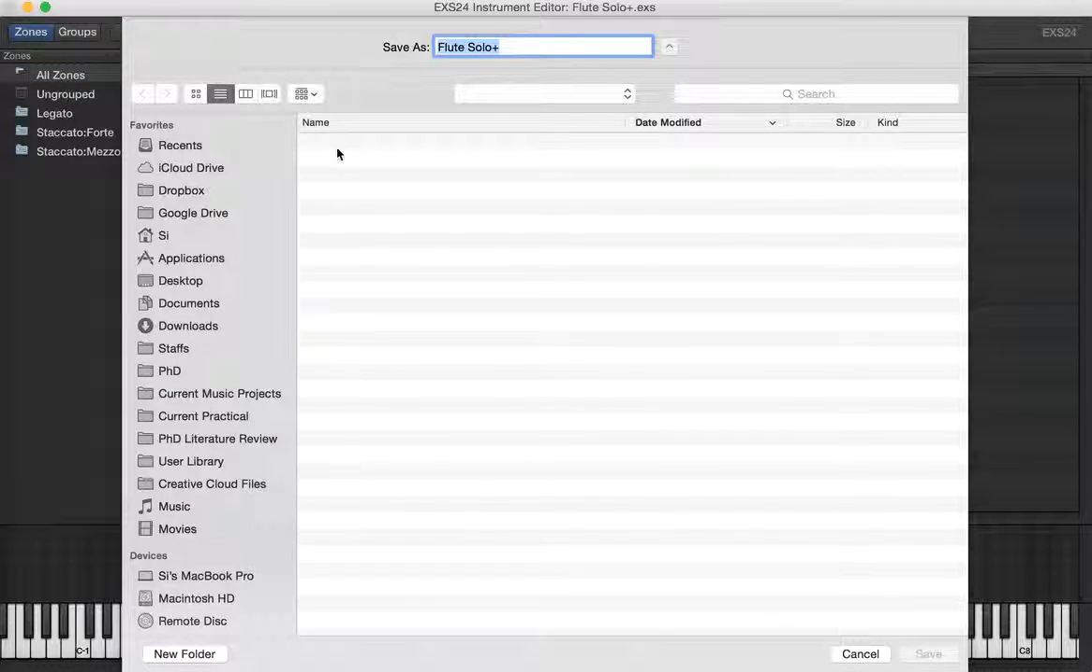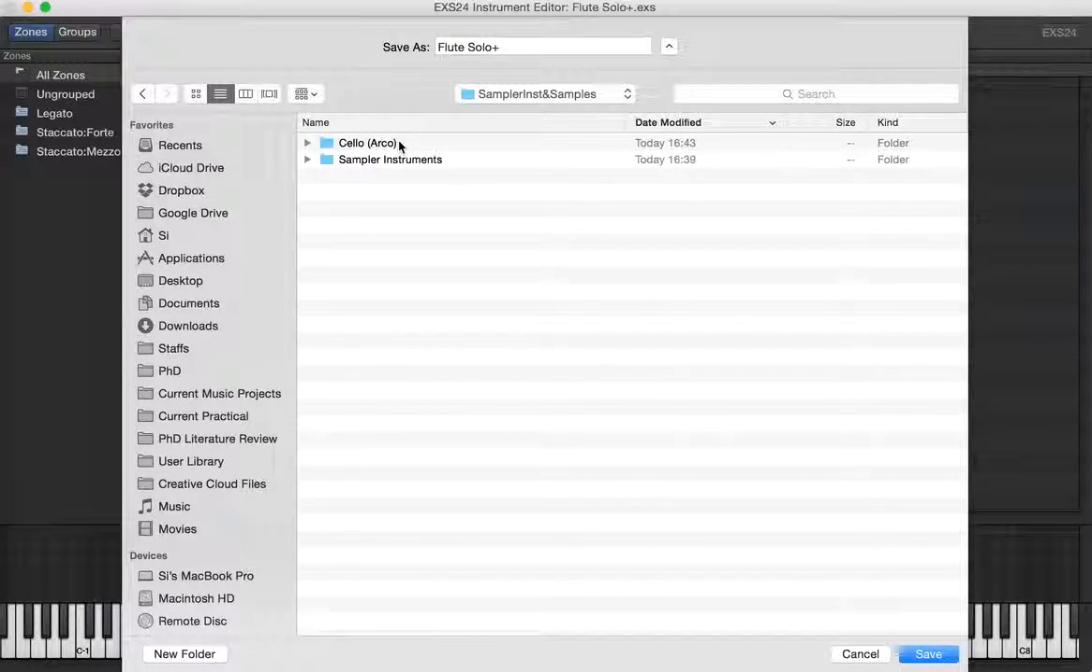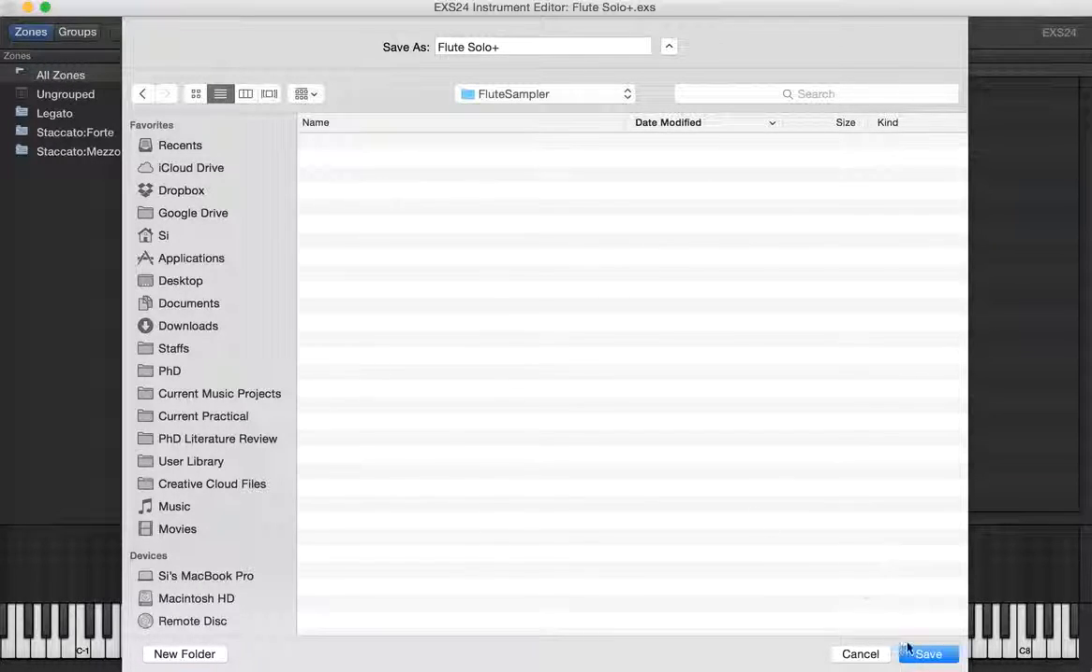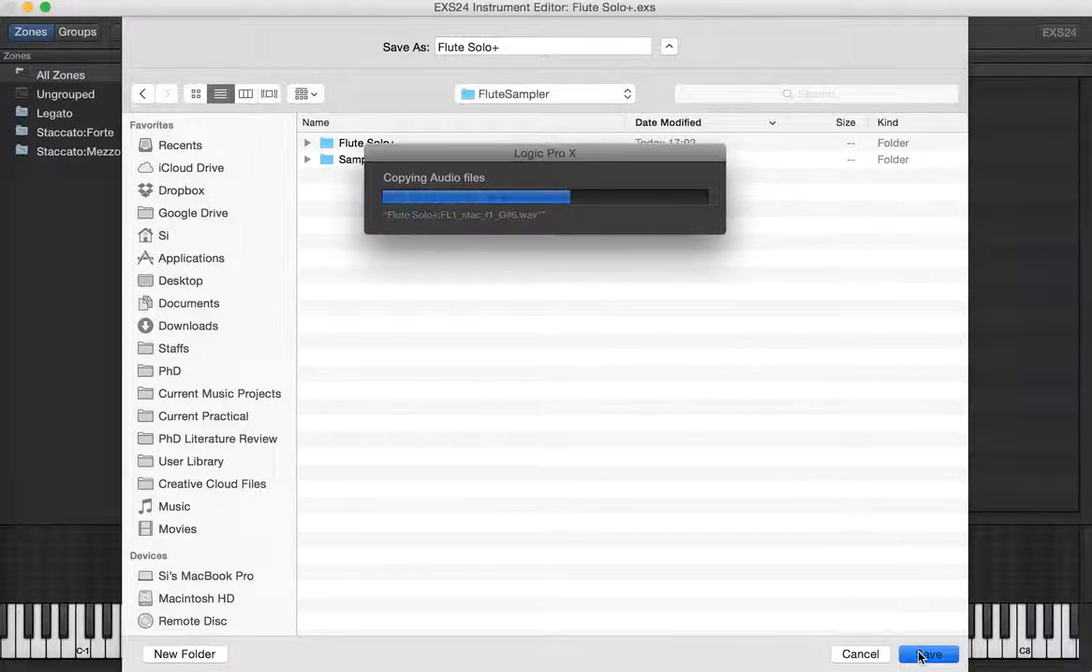Okay, and here we go. Let's export these somewhere easy, like onto the desktop for now. So go to Desktop here, Sampler Instruments and Samples, and I'm going to save that. Let's make a new folder here called flute sampler. Okay, let's create that and save in there. Okay, so all the audio files get copied out.